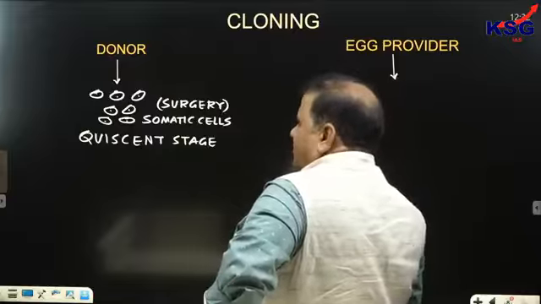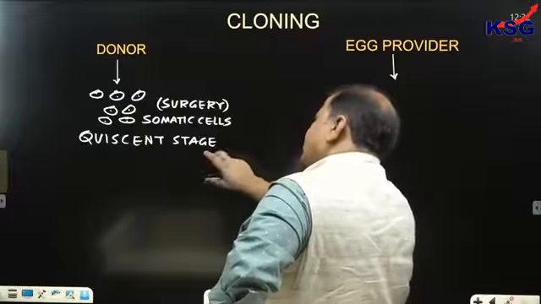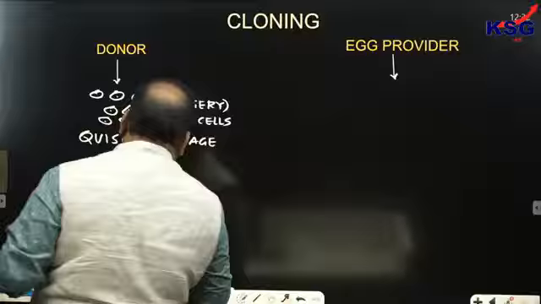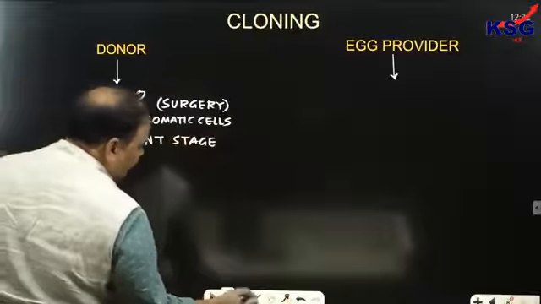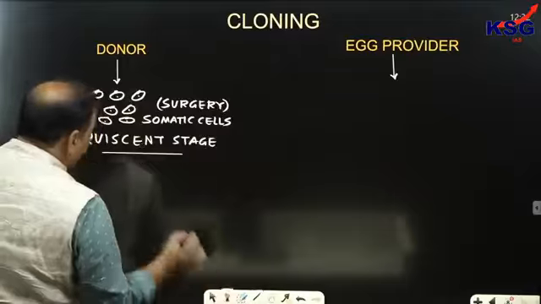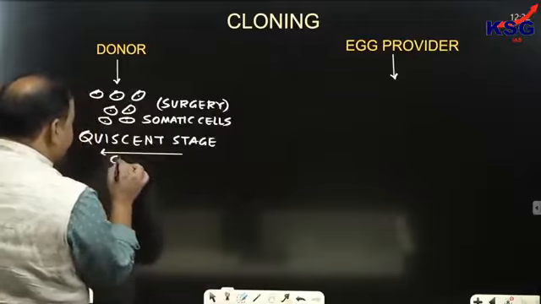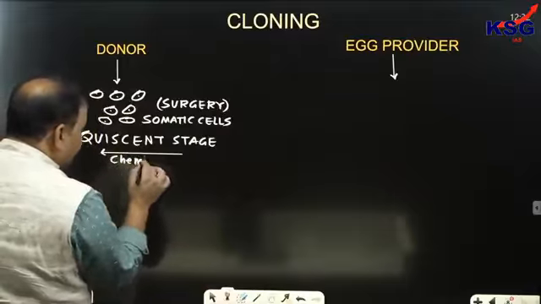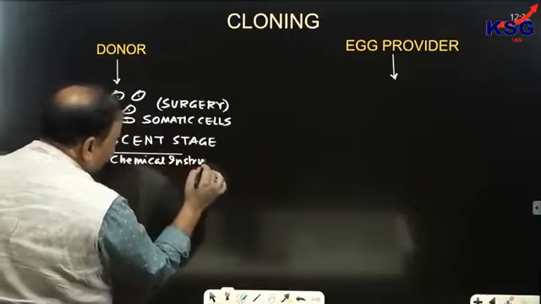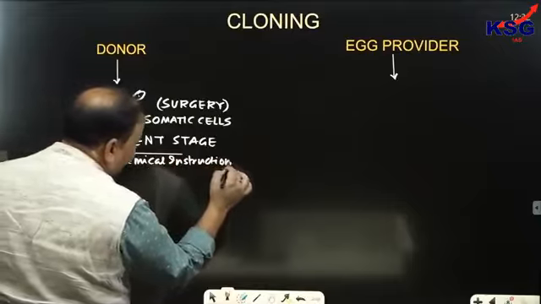This stage in which cell division stops is called the quiescent stage. Now we are responsible for giving these cells chemical instructions. And what is the purpose of giving them chemical instructions?